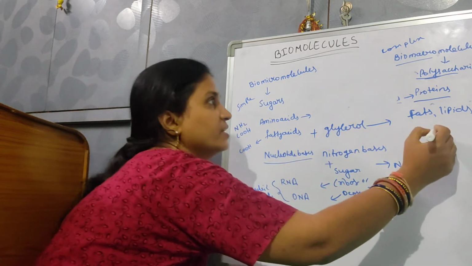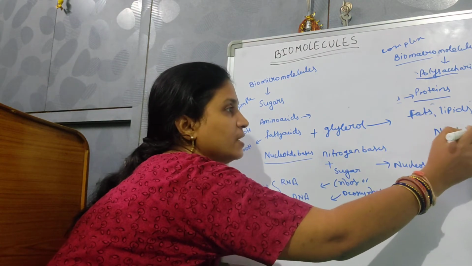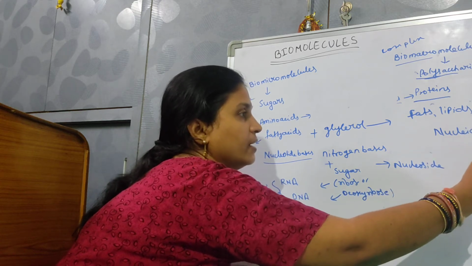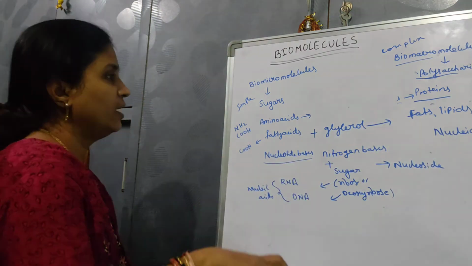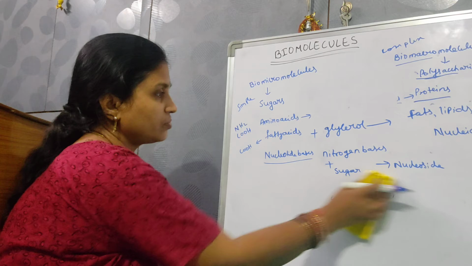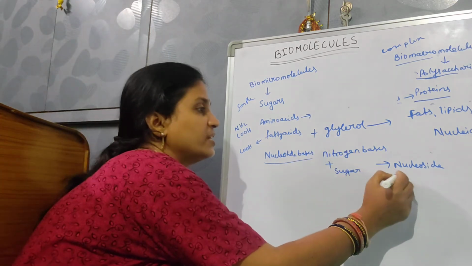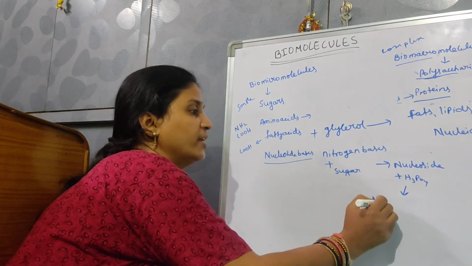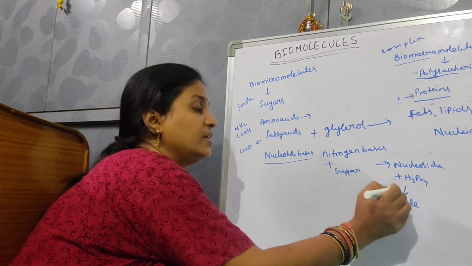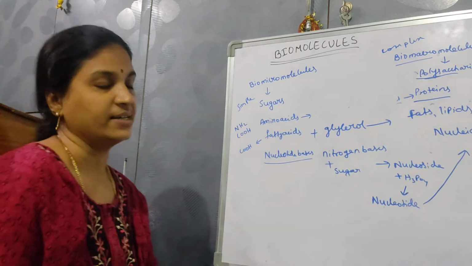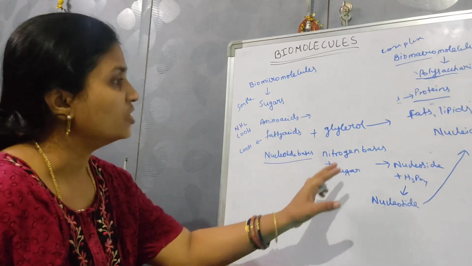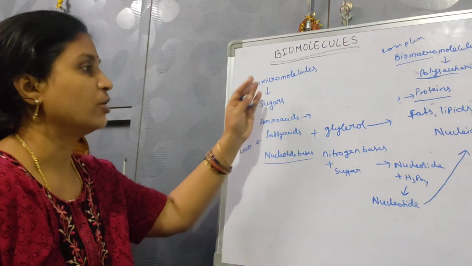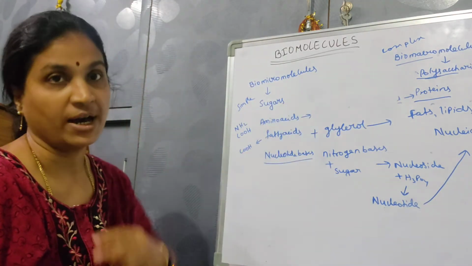These nucleic acids come under the biomacromolecules. They are nothing but DNA and RNA, the genetic materials. Mostly DNA is the genetic material. Then the nucleoside combines with a phosphate group or phosphoric acid to form a nucleotide. These nucleotides are the building blocks of the nucleic acids. So nitrogen bases, sugar, nucleoside and nucleotide are the simple forms, and nucleic acids are the complex forms.